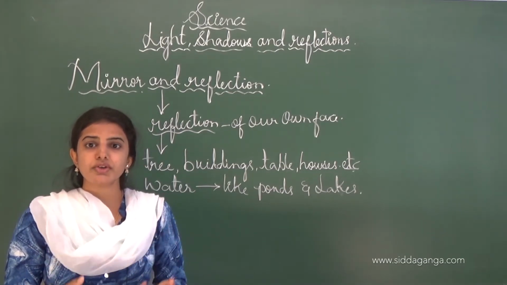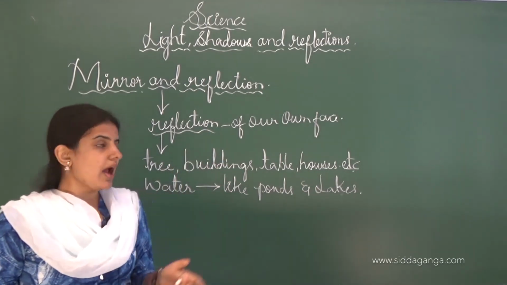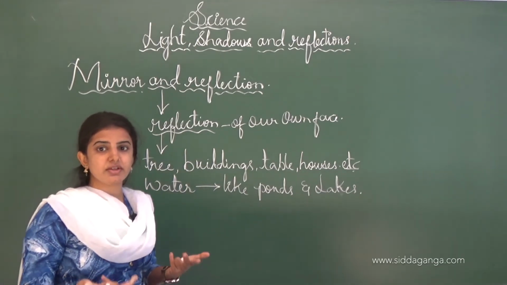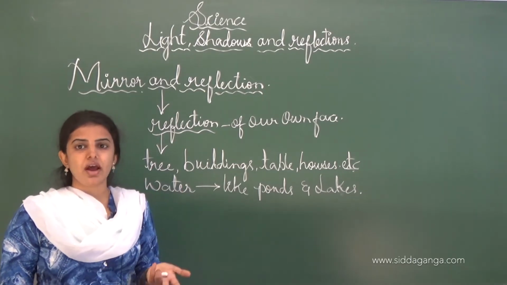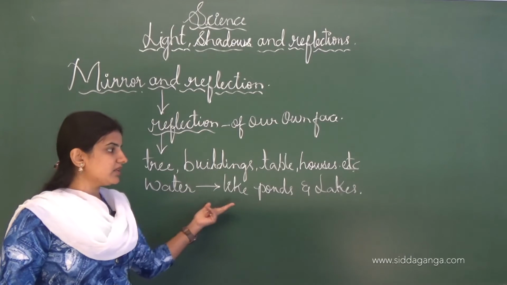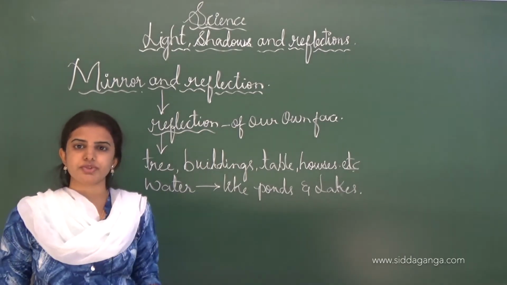What you see in the mirror is nothing but the reflection of your own face, and this reflection has many types. We see the reflection of a tree, buildings, table, houses, etc. in the mirror, and also in water, like ponds and lakes. We can see the reflection of different types of objects.